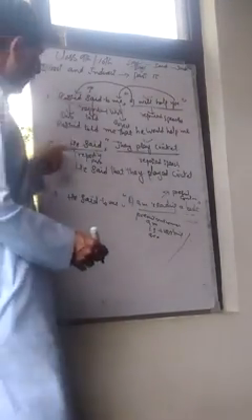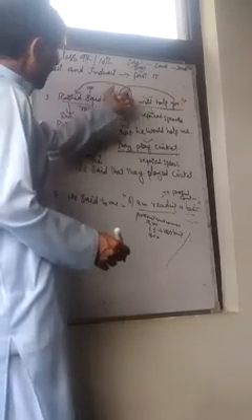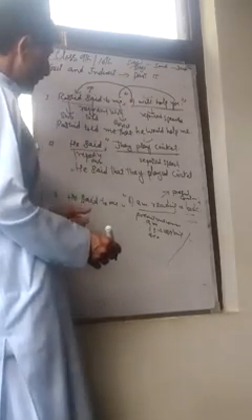When you are going to change direct into indirect, this present continuous must change into past continuous. Am and is change into was, and are changes into were.